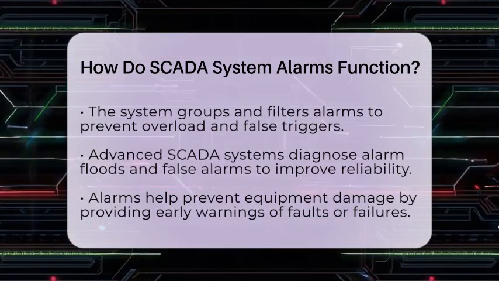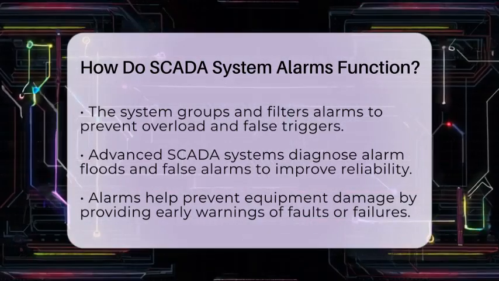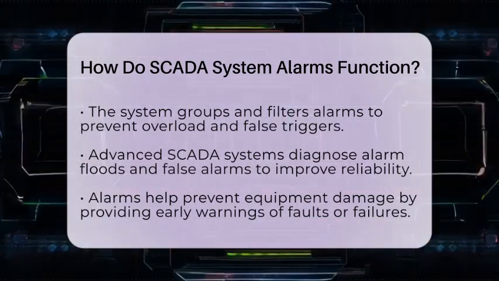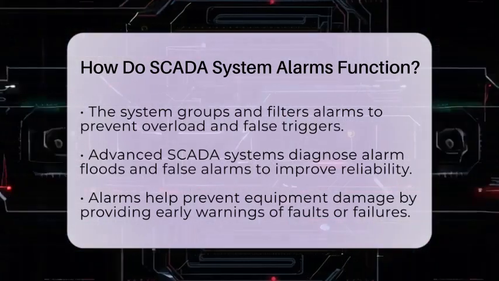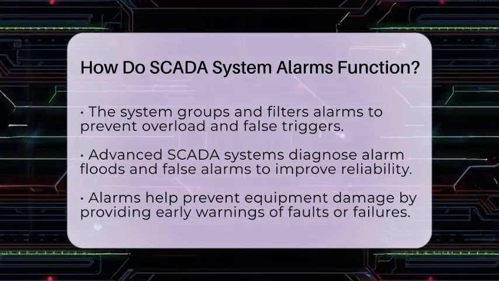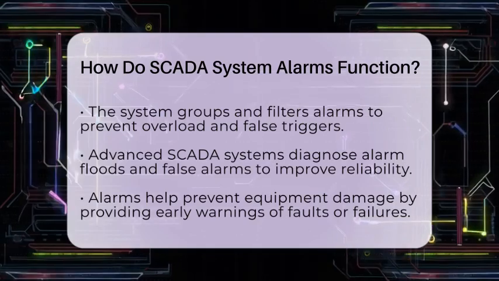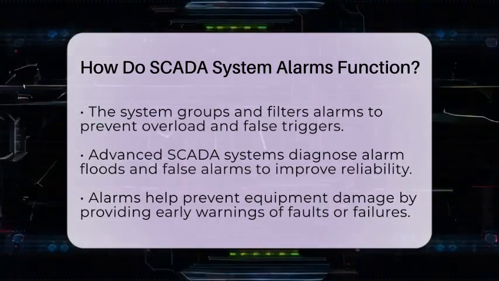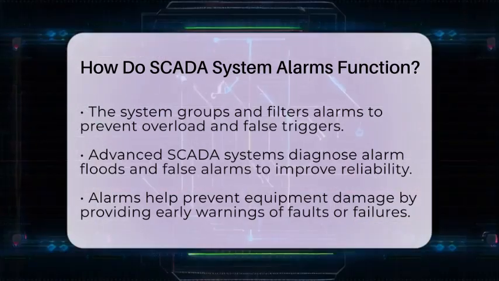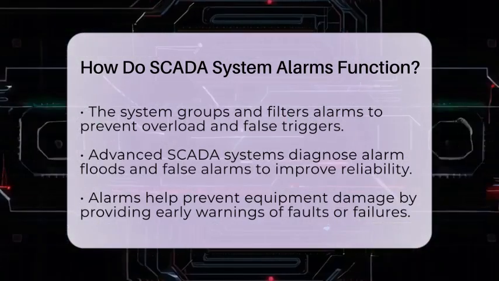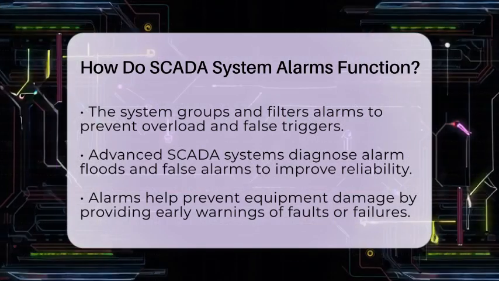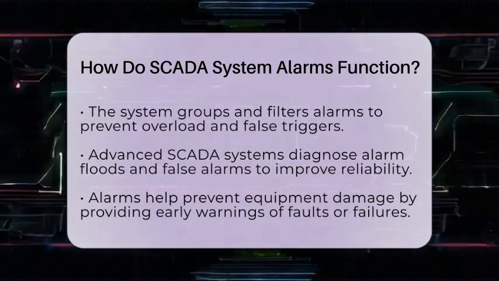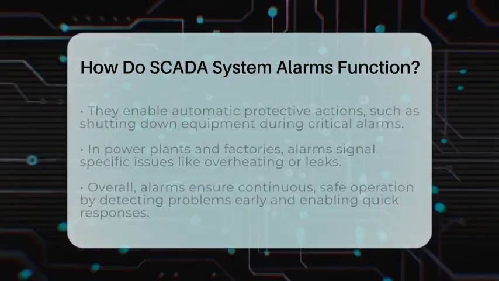In electrical engineering, alarms help prevent damage by catching faults early. They alert operators to problems like equipment failure, overloads, or abnormal conditions. This early warning allows quick action, reducing downtime and avoiding costly repairs. When integrated with automation, SCADA can even trigger protective actions automatically. For example, it might open a breaker or shut down a machine if a critical alarm occurs.